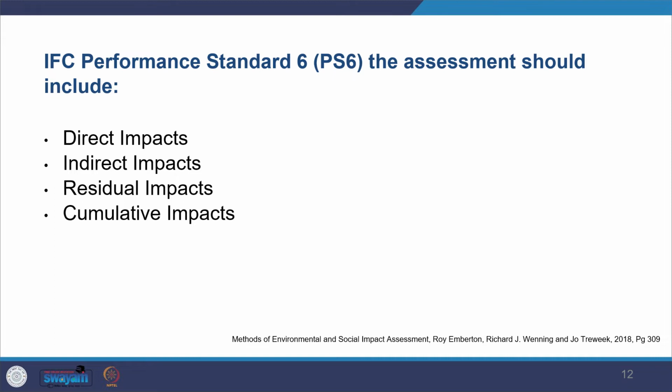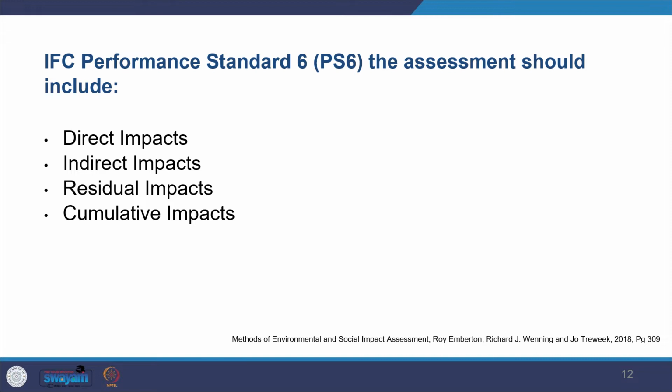The IFC Performance Standard 6 gives you what are the direct impacts, what are the indirect impacts, and so on. So that has to be seen in the area which will be affected by the proposed development.